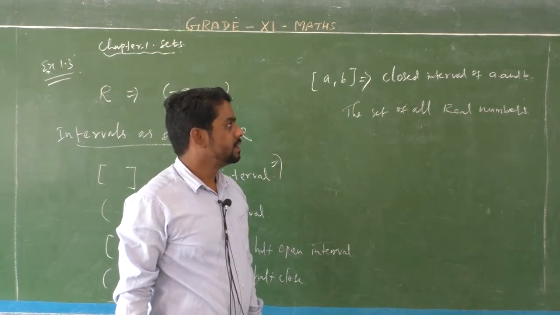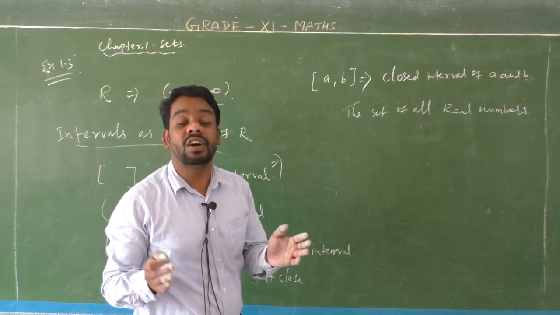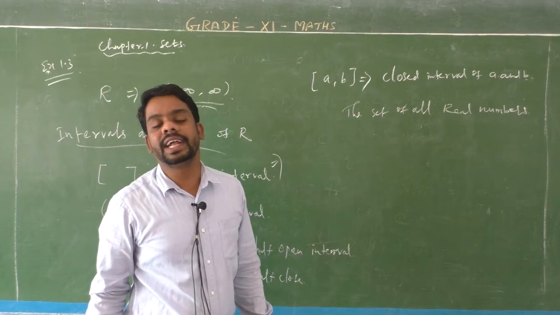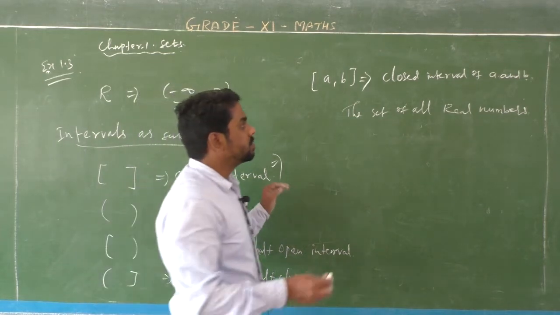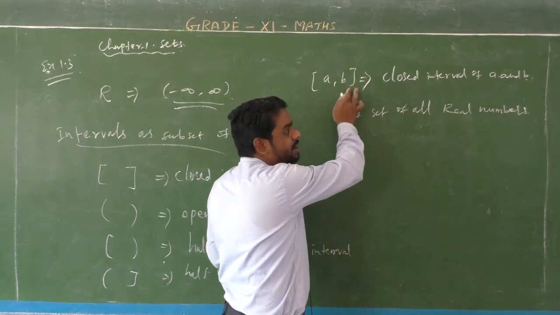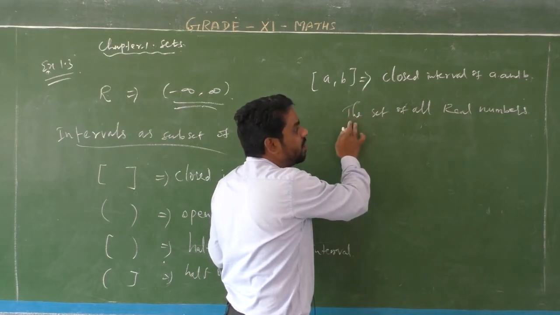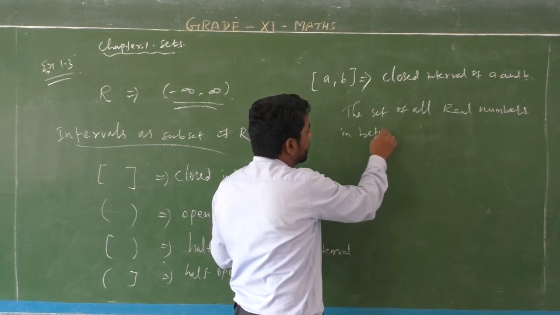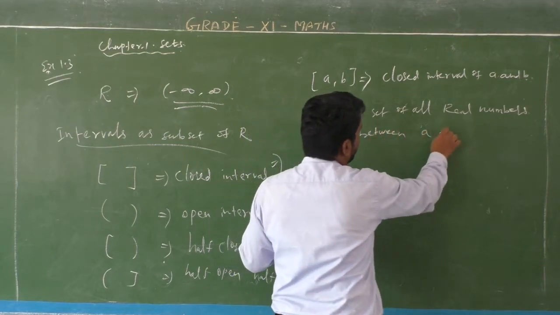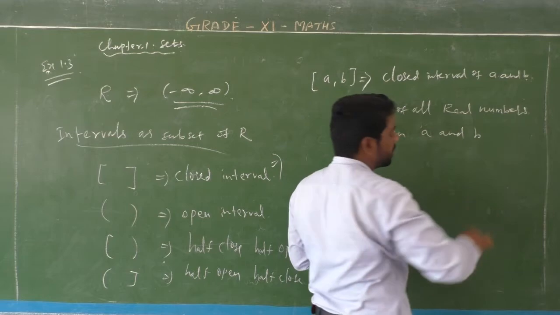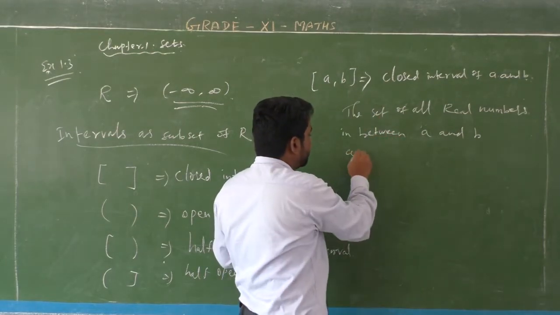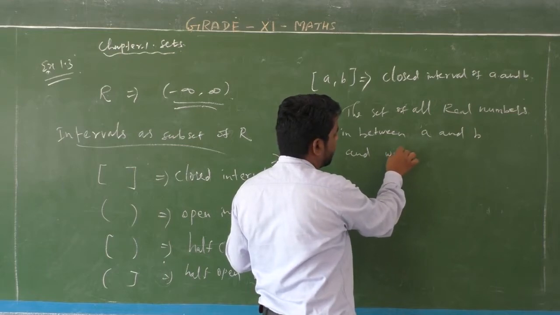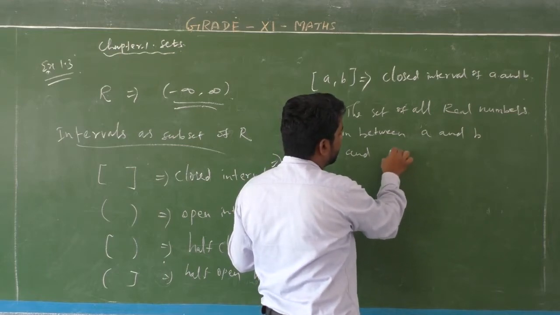Okay? Listen, intervals mean the set of all the real numbers in between. So closed interval of a comma b means the set of all real numbers in between a and b, including a and b.